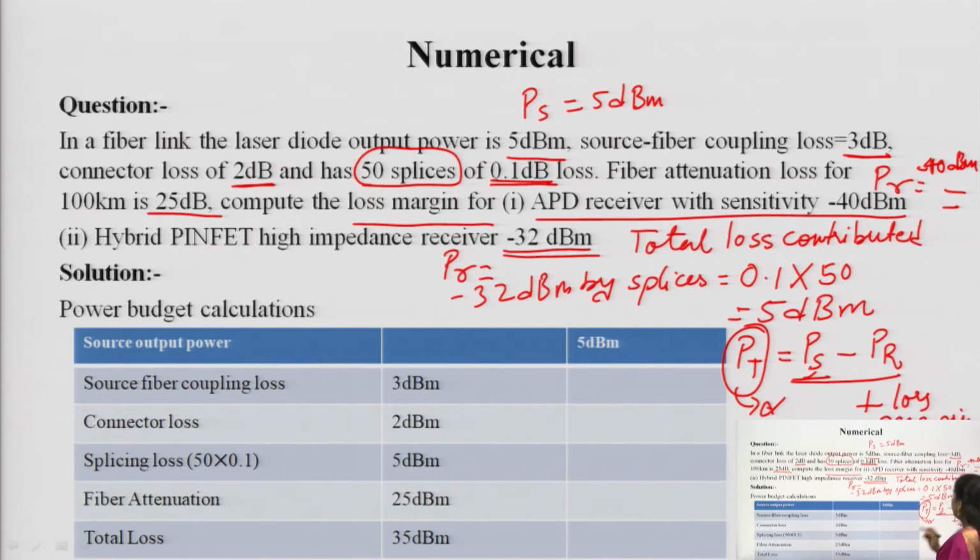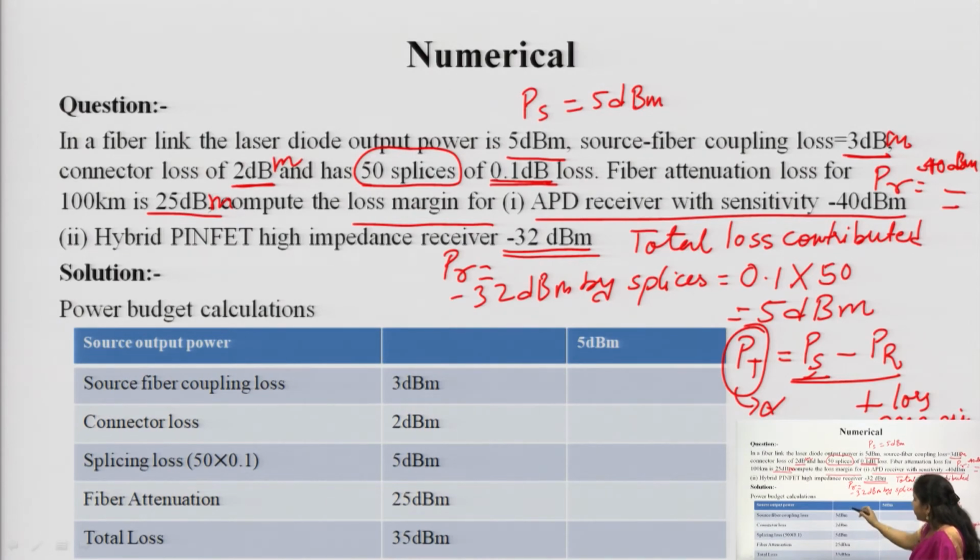So, first of all we are going to calculate PT. Source output power 5 dBm, source fiber coupling loss 3 dBm, splicing loss 5 dBm, every unit is dBm here. Fiber attenuation 25 dBm.